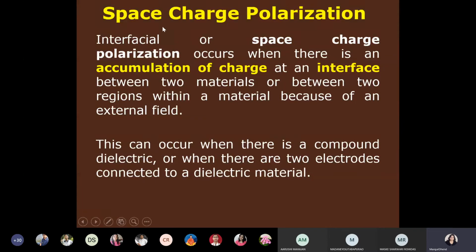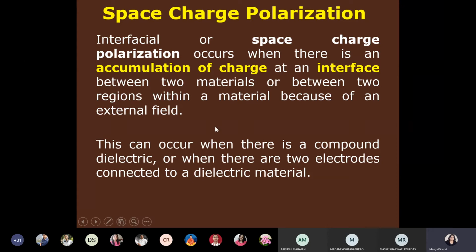So there is accumulation of charge at interfacial locations between two materials or between two regions, because there are different regions. Suppose the dipole moment is in one particular direction, you can say that is a region in that material. So the accumulation of charges might be between two materials or between two regions within a material because of an external field.